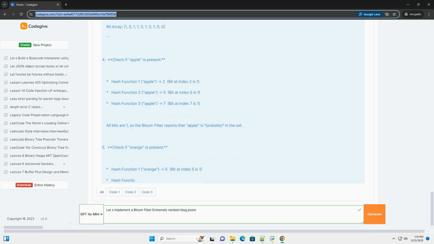Python code example, basic implementation. Explanation of the code. __init__(self, capacity, error_rate) initializes the Bloom filter. Capacity is the expected number of elements to store. Error_rate is the desired false positive probability.